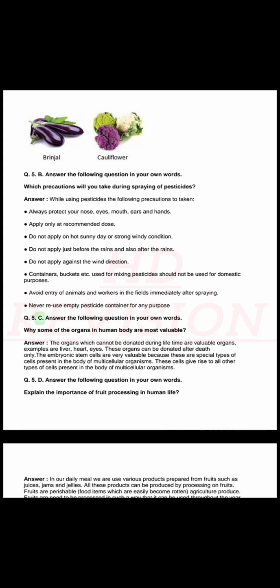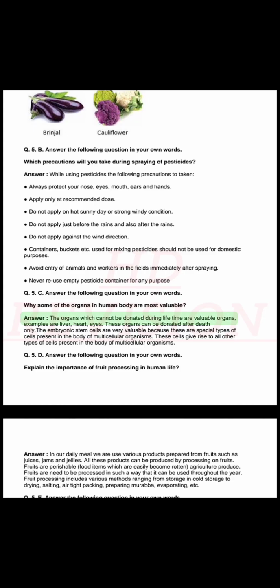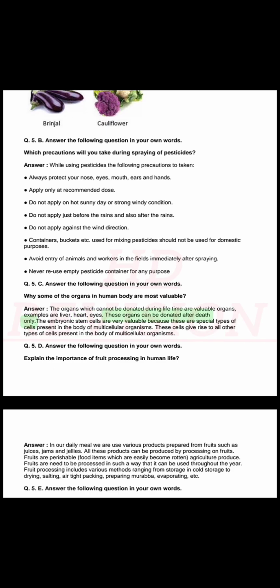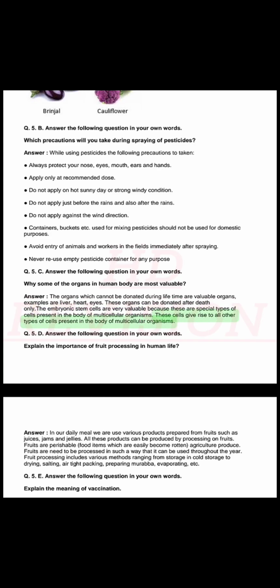Q. 5. C. Answer the following question in your own words. Why some of the organs in human body are most valuable? Answer. The organs which cannot be donated during lifetime are valuable organs. Examples are liver, heart, eyes. These organs can be donated after death only. The embryonic stem cells are very valuable because these are special types of cells present in the body of multicellular organisms. These cells give rise to all other types of cells present in the body of multicellular organisms.